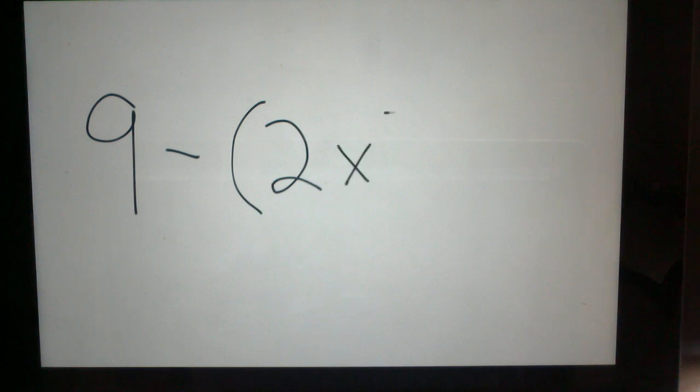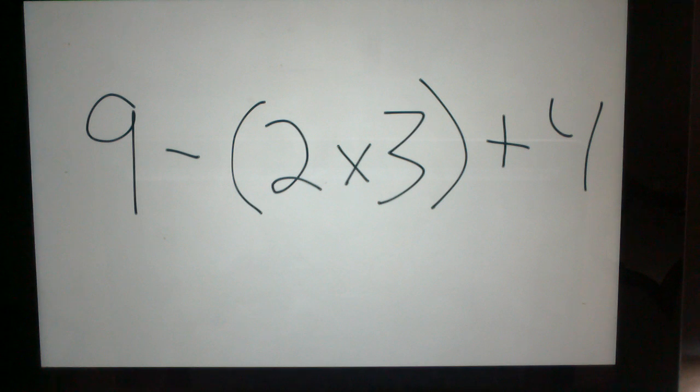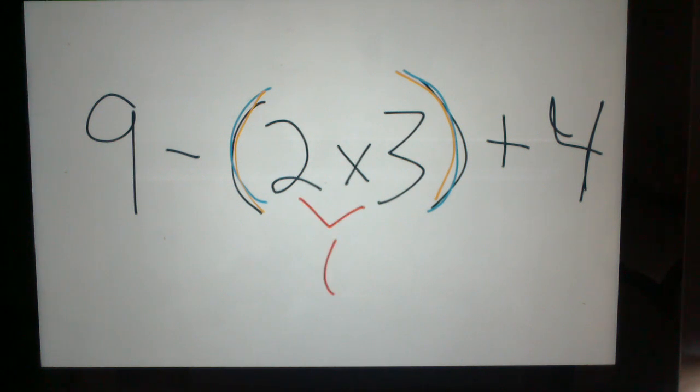Okay, next way. We could do it the way that we just described using Please Excuse My Dear Aunt Sally. We could take 9, minus 2 times 3, and then we add 4. Now, Please Excuse My Dear Aunt Sally. How does that start? That starts with parentheses. Parentheses are these things right here, so we start there. 2 times 3, what's 2 times 3? That's right, 6.